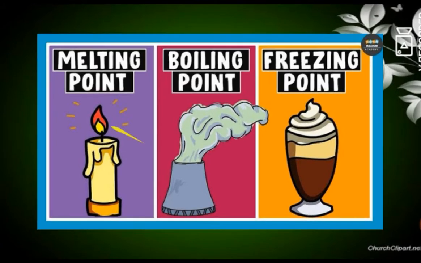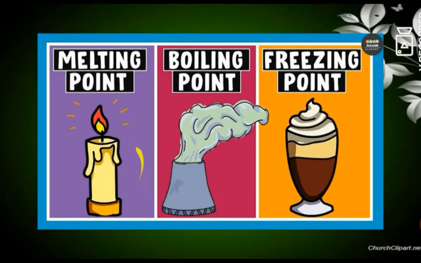So from solid to liquid, the temperature is the melting point, liquid to gas, the temperature is the boiling point, and liquid to solid, it is the freezing point.